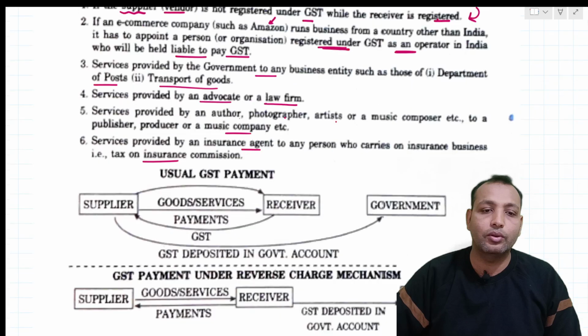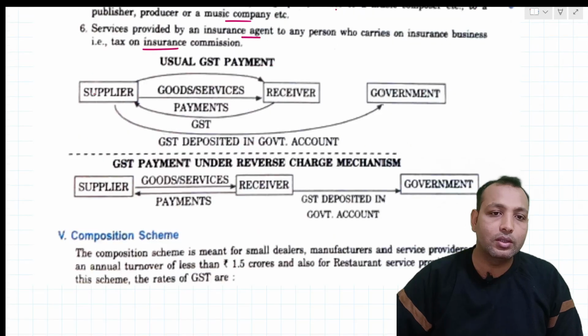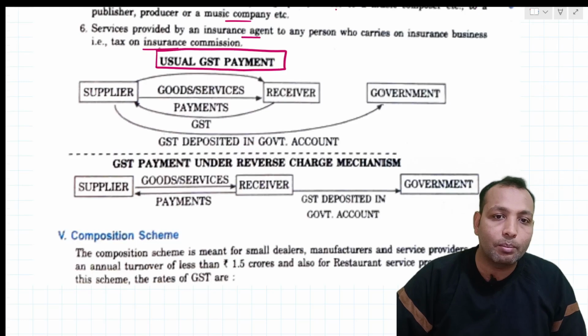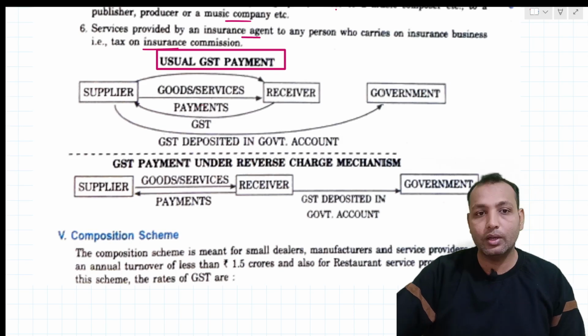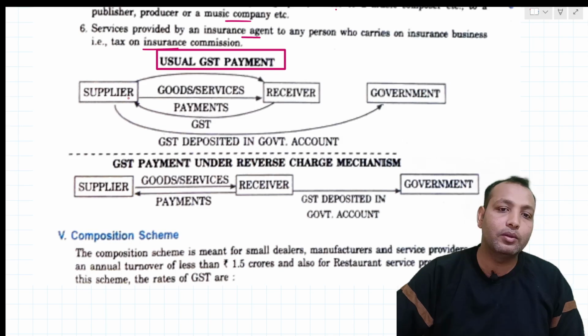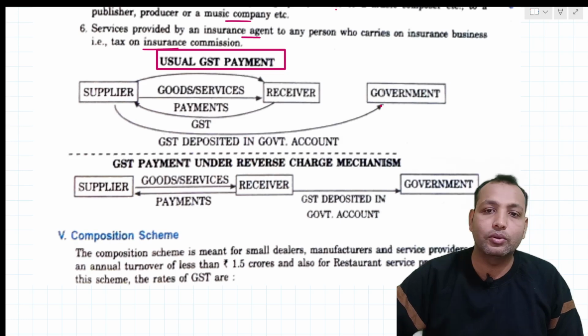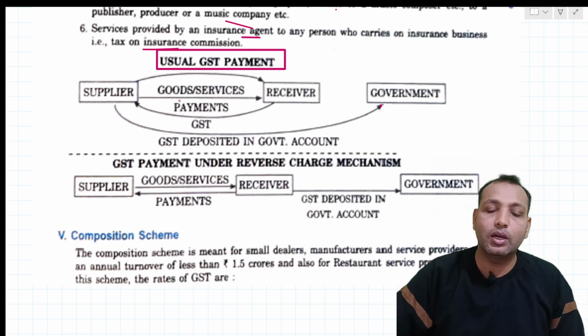Here I can see the usual GST payment. The supplier provides goods and services to the receiver. The receiver gives the payment, that is GST, to the supplier. Now the supplier deposits the GST to the government account, right? But in GST payment under reverse charge mechanism, the supplier is not taking the amount from the receiver.